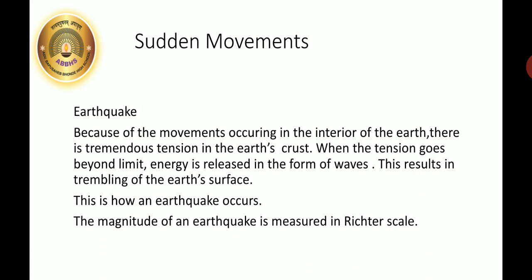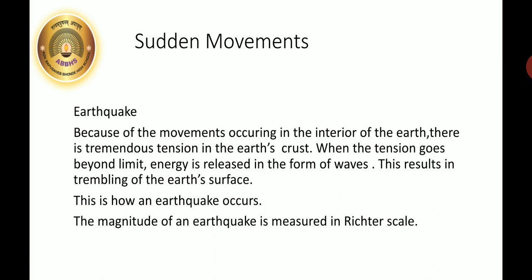Now, how has this earthquake taken place? It occurred because of the sudden movements in the interior of the earth. As there is a tremendous tension in the earth's crust, when this tension goes beyond limit, the energy is released in the form of waves. This results in the trembling of the earth's surface. So this trembling is called a quake. The earth quakes, so it is known as the earthquake.